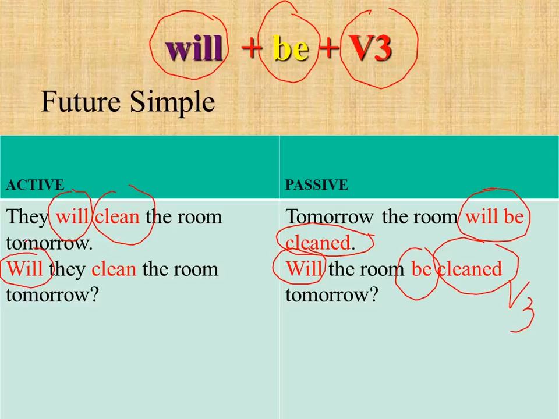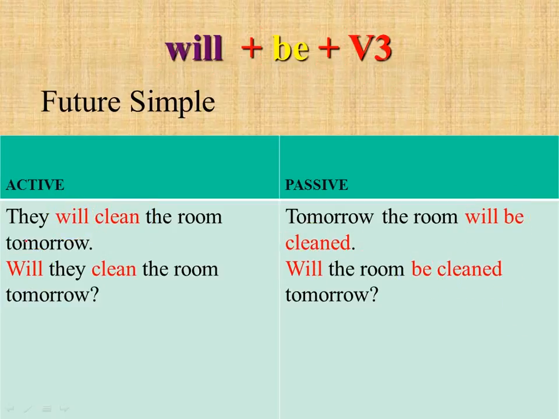Super easy. So let's do it together once again with me. Tomorrow the room will be cleaned. Is it active or passive? Of course it's passive, because the room can't be cleaned itself. Will the room be cleaned tomorrow? Is it active or passive? Again, it's passive. It's a question in a passive form of future simple tense.